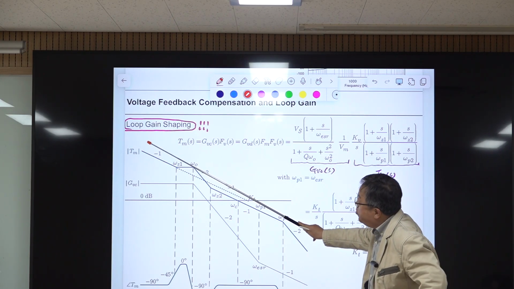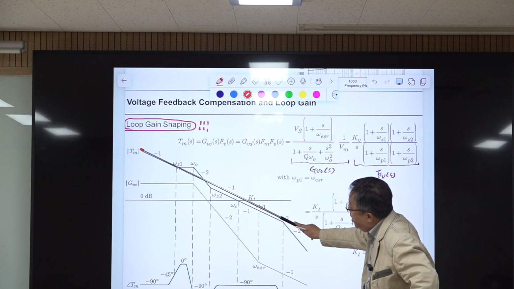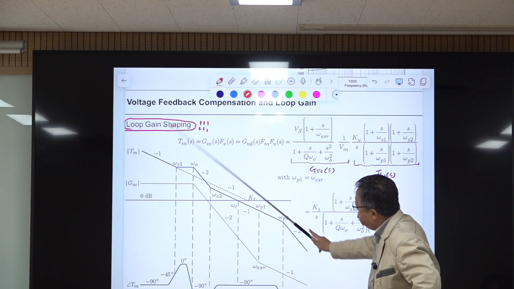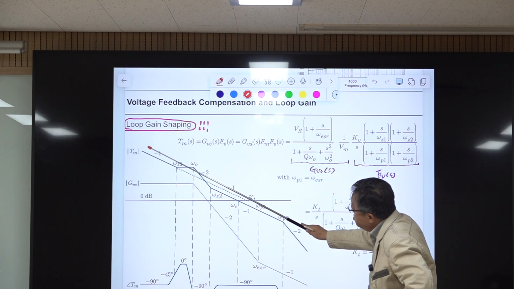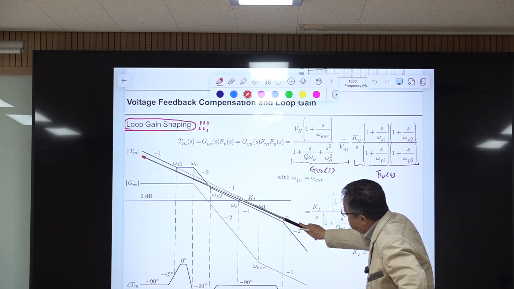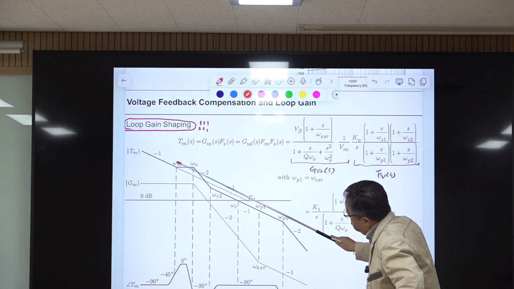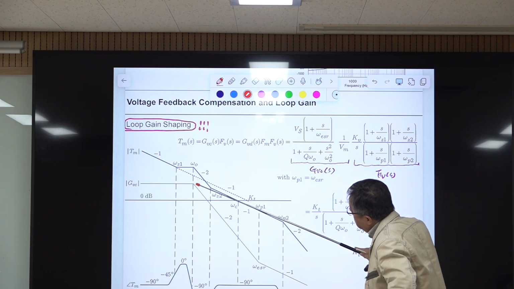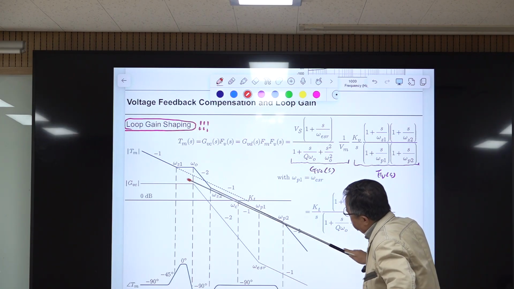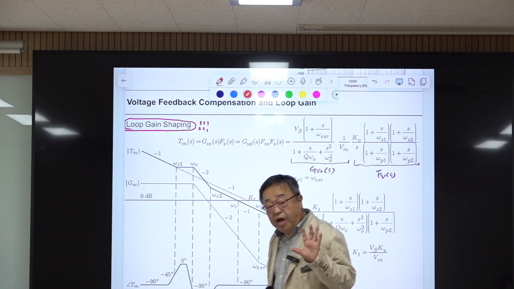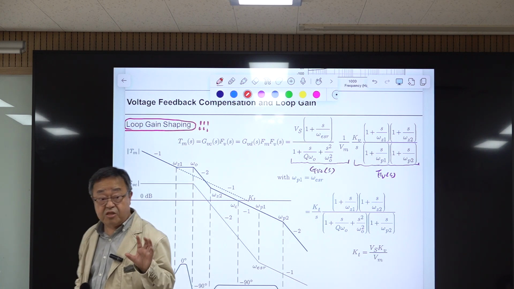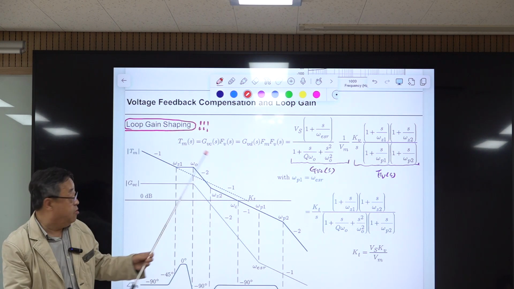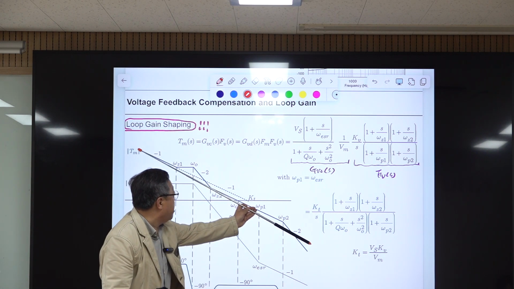Okay, so the loop gain low frequency value is very high, and the high frequency value is very small. This is very similar to the line segment, but there is some deviation from this line segment at this double pole frequency. We cannot avoid this, because of the presence of the double pole, we cannot have this straight line.